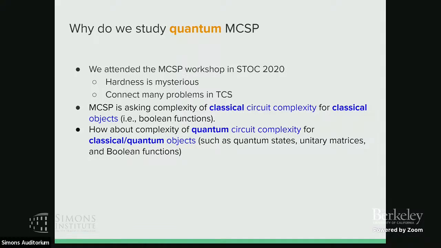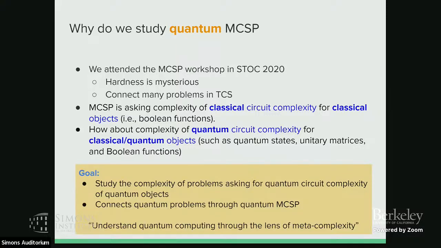For example, we have quantum states, we have Hamiltonians, we have unitaries, and many quantum algorithms are trying to understand some properties about states, Hamiltonians, or unitaries. So in this work, in addition to considering classical objects like Boolean functions, we also want to consider the quantum circuit complexity of quantum states or unitaries.